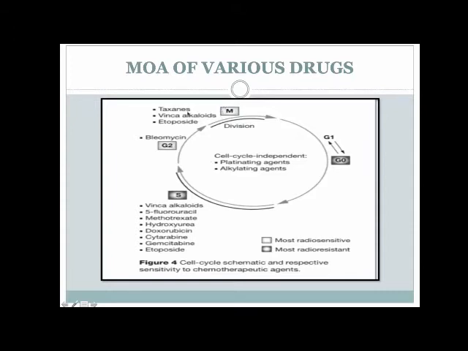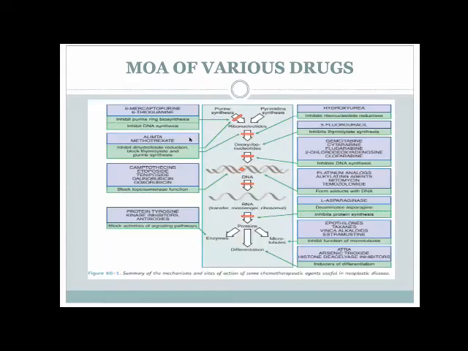let me start with the mitotic phase. On the mitotic phase, the microtubule inhibitors are the vinca alkaloids like vinblastine and vincristine, also etoposide and teniposide. Then when we are going through the cell cycle, the ones which act on the S phase include 5-fluorouracil, methotrexate, cytarabine, and gemcitabine. And the one which acts on the G2 phase is bleomycin. Of course, this list is much more extensive, but at least this basic number of drugs you should have an idea about, and which are cell cycle specific and which are cell cycle non-specific.